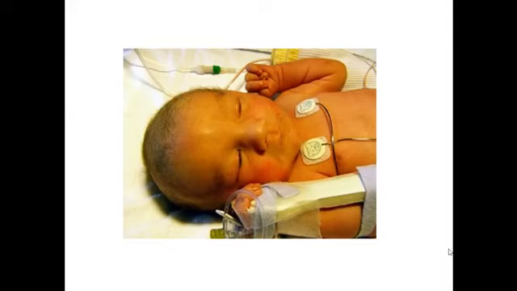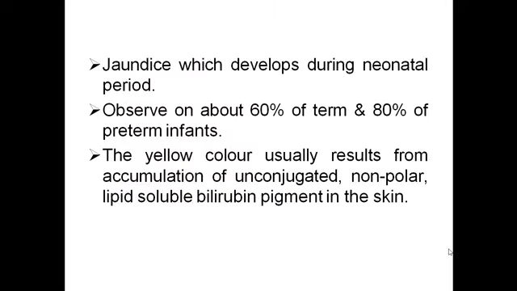So what is neonatal jaundice? Jaundice which develops during neonatal period is called neonatal jaundice. Neonatal jaundice is observed in about 60% of term and 80% of preterm infants. And this yellow coloration in jaundice results from accumulation of unconjugated non-polar lipid-soluble bilirubin pigment in the skin.